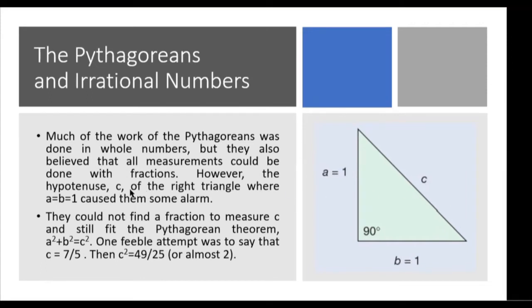However, the hypotenuse, side C of the right triangle where leg A and leg B are equal to 1, caused them some alarm. They could not find a fraction to measure C and still fit the Pythagorean theorem. We have A squared plus B squared equals C squared. One feeble attempt was to say that C is equal to 7/5. Then C squared is equal to 49/25, or almost 2.